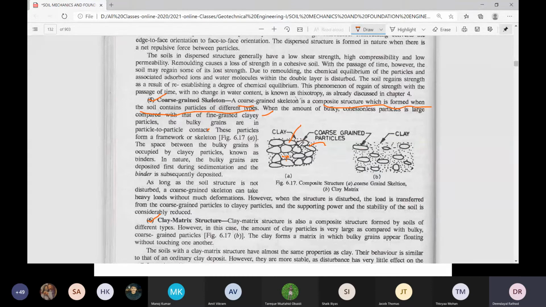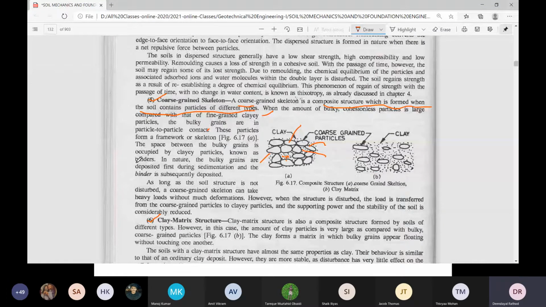So here, compared to the clay soil, we have particle to particle contacts. These particles form a framework or a skeleton. The space between the bulky grains is occupied by clay particles, known as the binders. That means in a sandy soil, suppose you have some clay, then it will try to bind. Clay has a plasticity characteristic, it will try to stick. That's why we are able to make the Ganesh idol and so on, because we can mold the clay soil. So that characteristic it has.